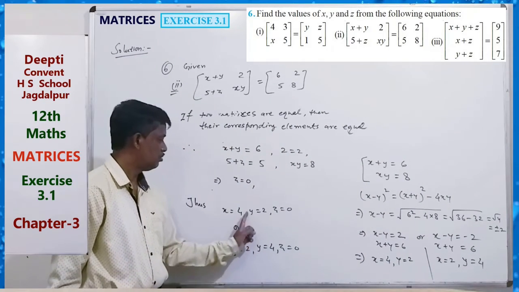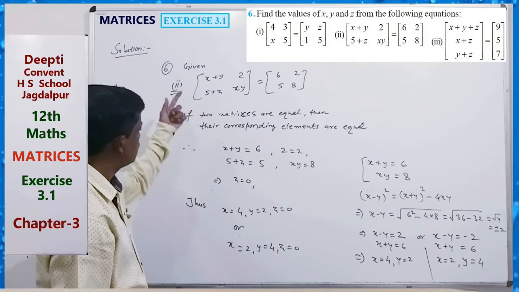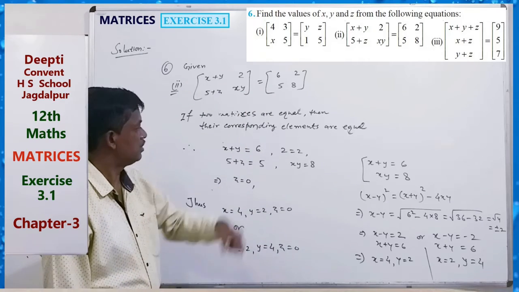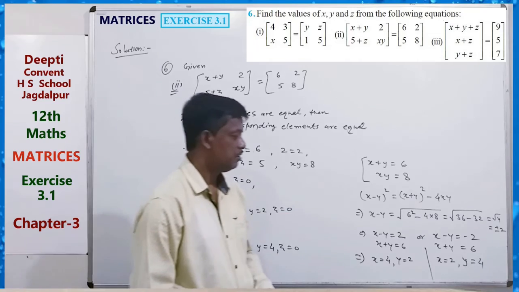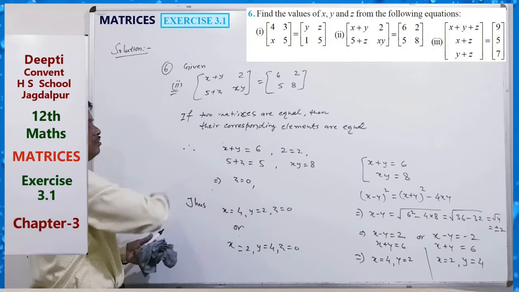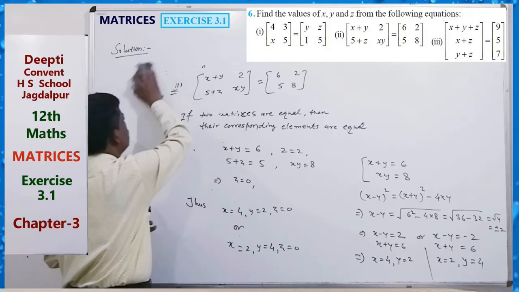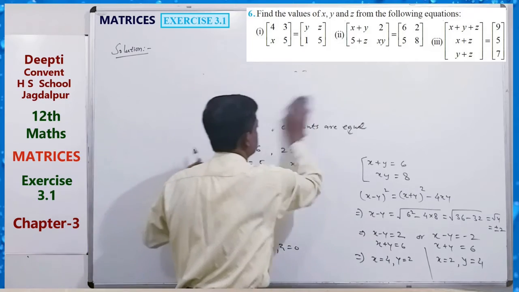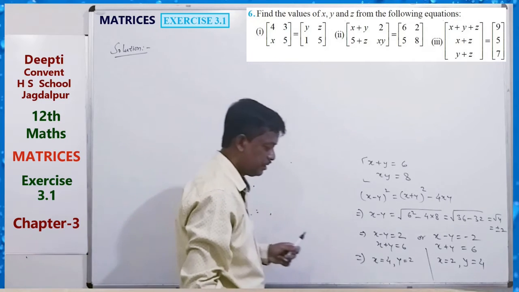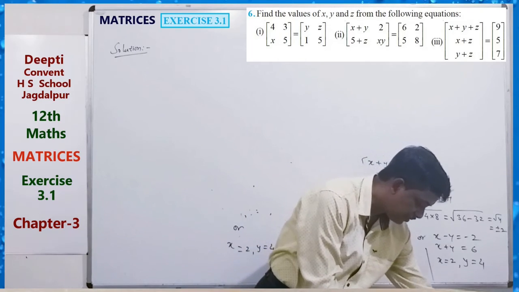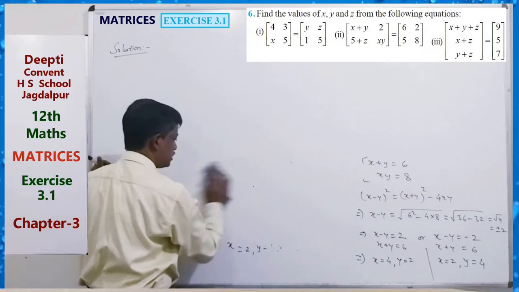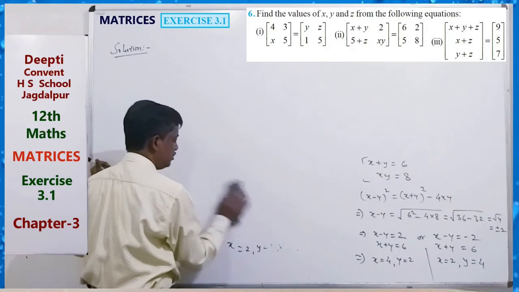Okay. So the main thing is this: if two matrices are equal, then their elements are equal. So just take the elements as equal and solve, and you can find the values of x, y, z. Similarly, you can solve the third, which can also be solved by equating corresponding elements. So complete it. Also, now question 7. What is 7? Find the value of a, b, c, d from the equation. It is also the same kind of question. You can do 7 also. Okay.